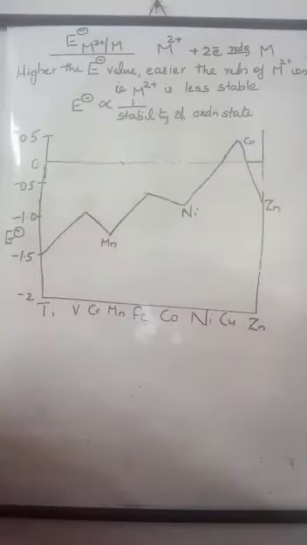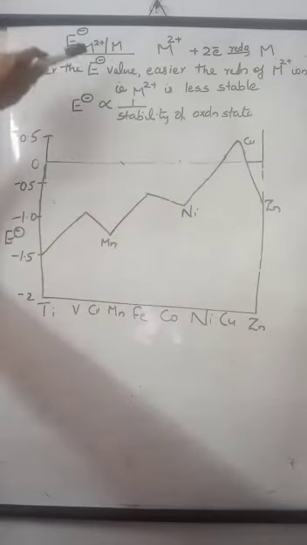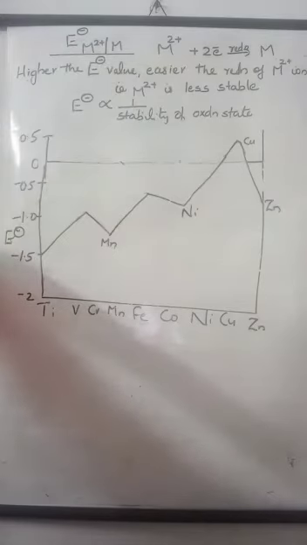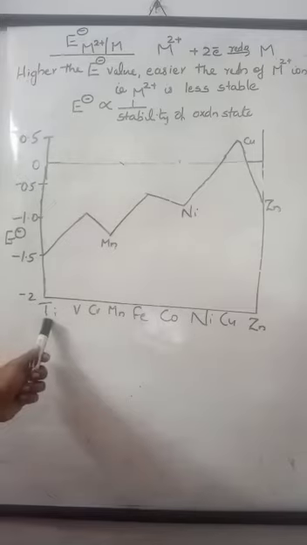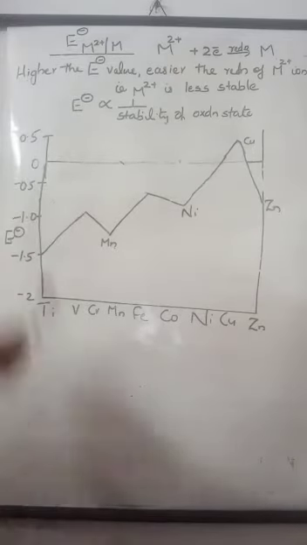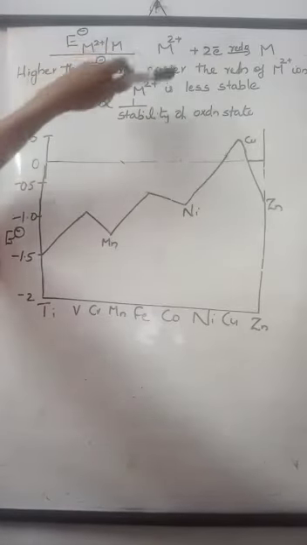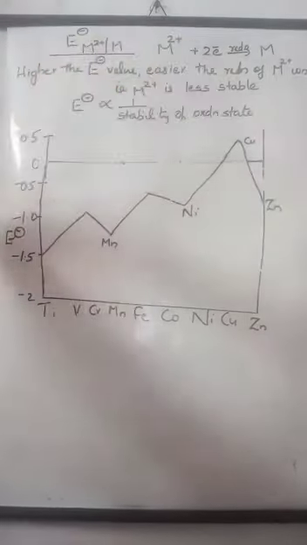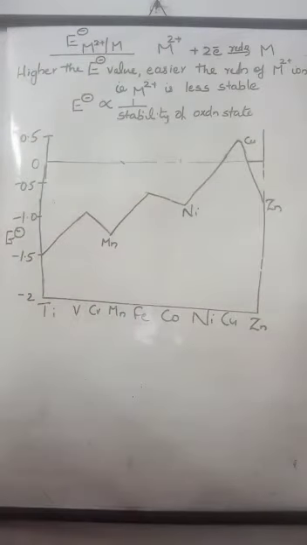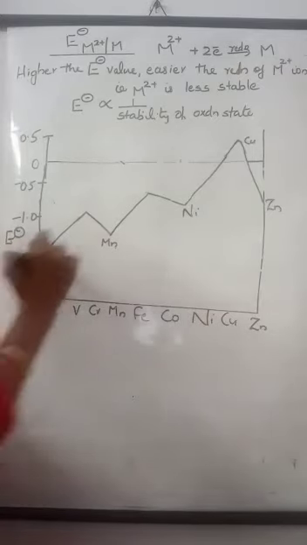Now let us discuss the variation of standard electrode potential value for the reduction of M2+ to M in the 3D series. Consider 3D series elements from titanium to zinc. The standard electrode potential value is for the reduction of M2+ to M, that is M2+ reduces to M by gaining 2 electrons. We compare along the 3D series. In the 3D series, the graph goes like this.